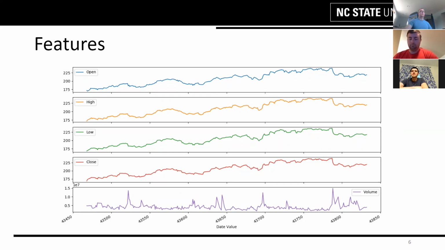The last plot at the bottom is the volume. Usually higher volume means that the stock is more volatile on that day, with more fluctuation in the price. If you had a more volatile stock, you would see drastic changes and a lot more volume on those days.